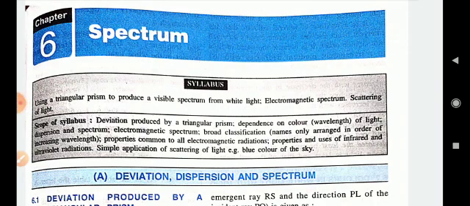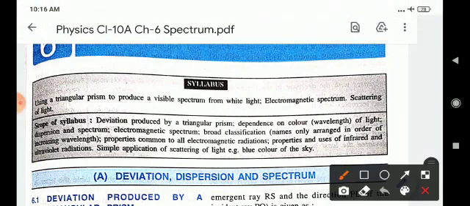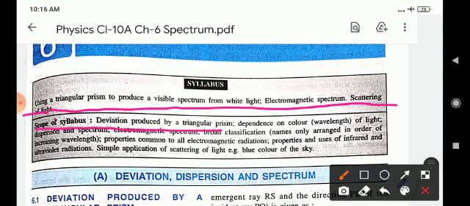I will discuss the syllabus. Using a triangular prism to produce a visible spectrum from white light, electromagnetic spectrum, scattering of light. The scope of the syllabus: deviation produced by a triangular prism depends on the color, wavelength of light, dispersion and spectrum.